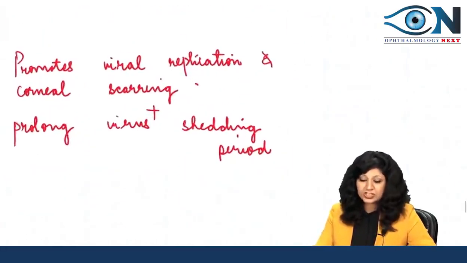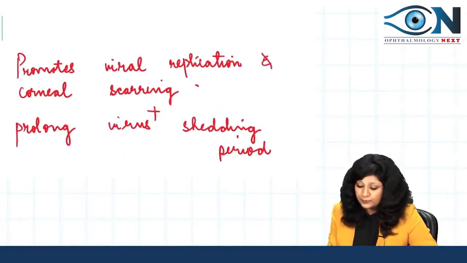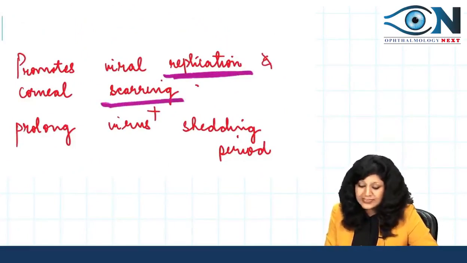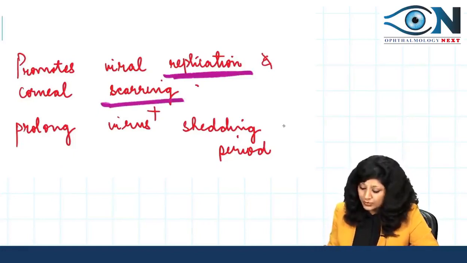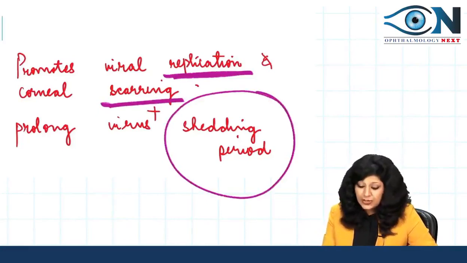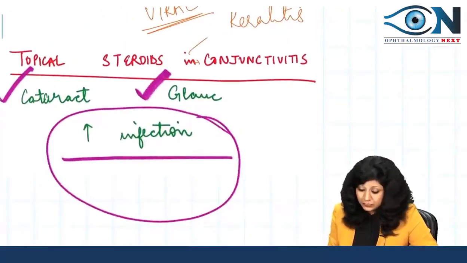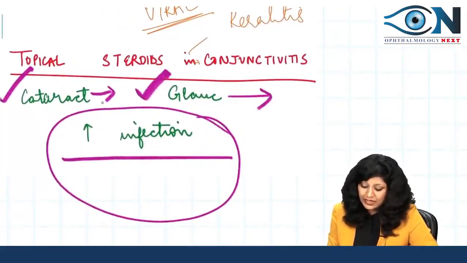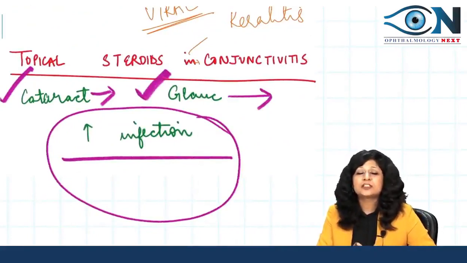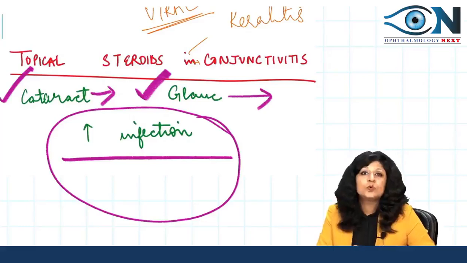How is this infection actually increasing? Because they are promoting the replication of the virus so that there is more corneal scarring, as well as they are prolonging the virus shedding period. So obviously there are more chances of infection, but you cannot rule out that yes, there can be cataract, there can be glaucoma, because now you have seen in detail how topical steroids, rather steroids by any route, can cause raised intraocular pressure and glaucoma.